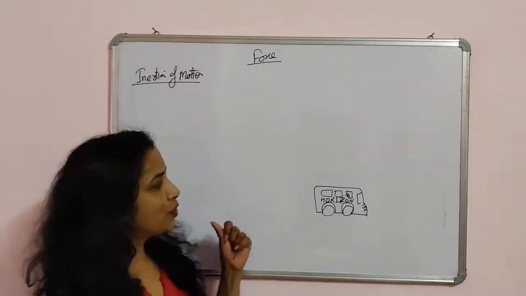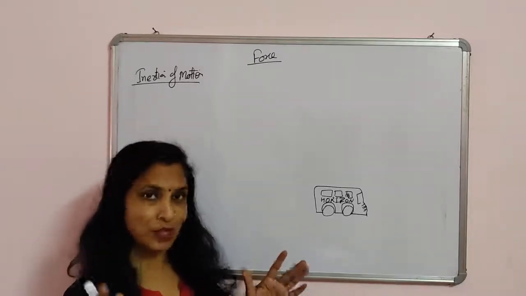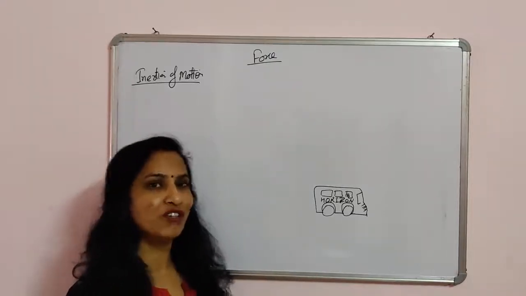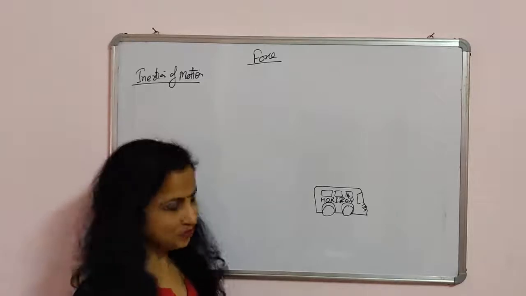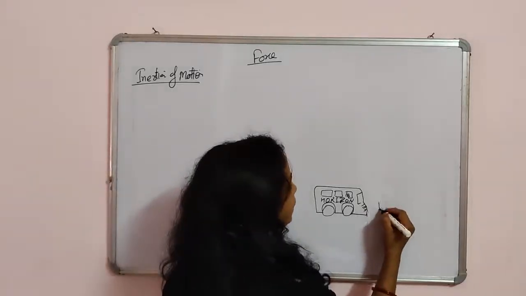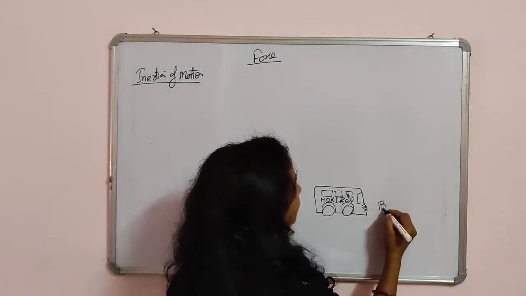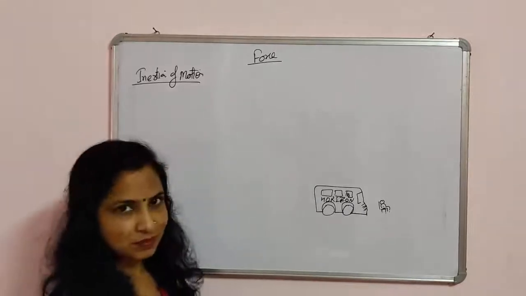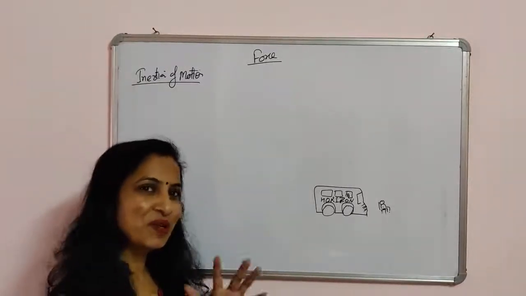Actually, when you are sitting in a moving bus, it means you continue in motion with the bus. This is your seat, and you are moving with the bus at a constant speed.